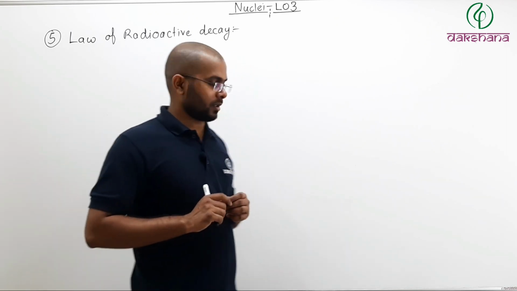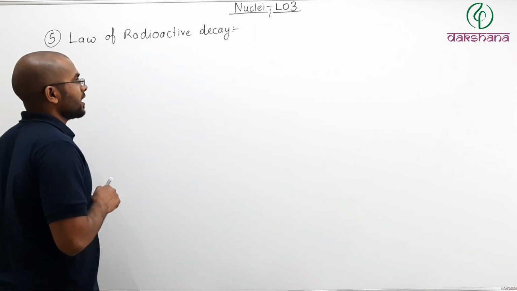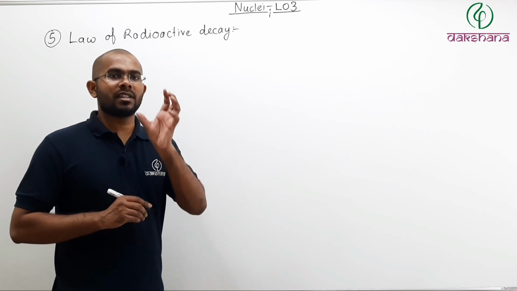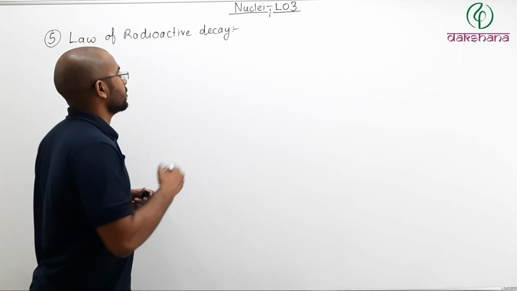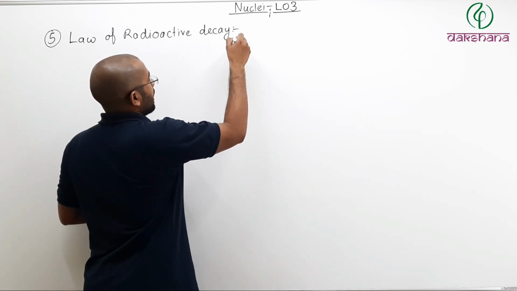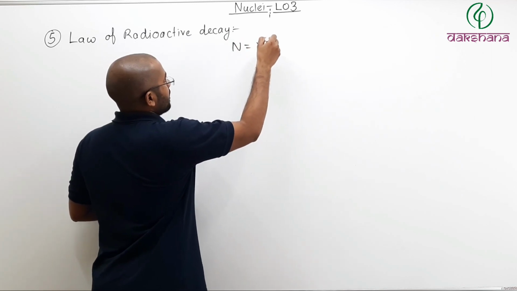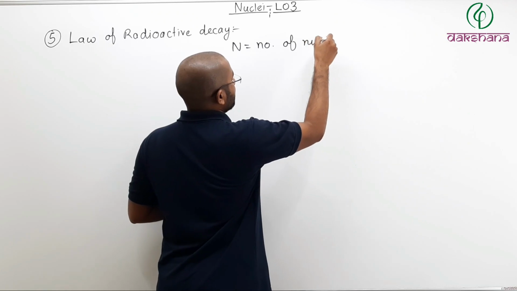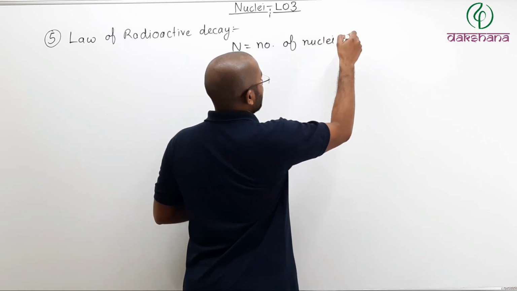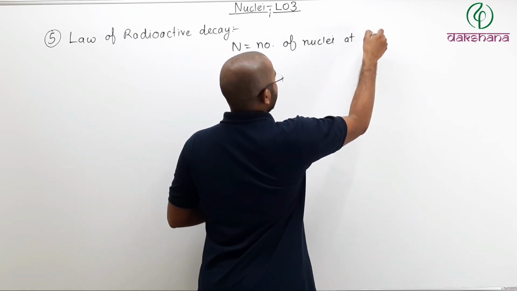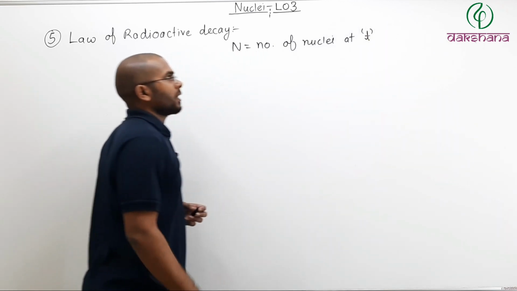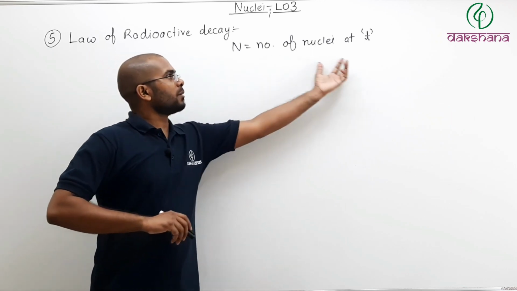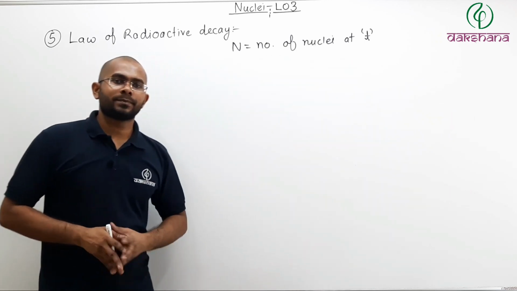Let's take a look. Let us say at time t the number of nuclei in the sample is N. So let N be the number of nuclei present in the sample at time t. These N nuclei will undergo decay.